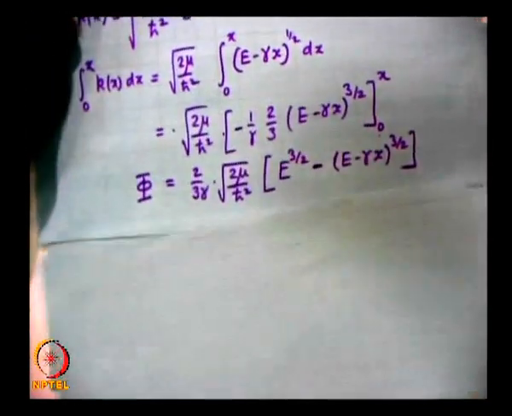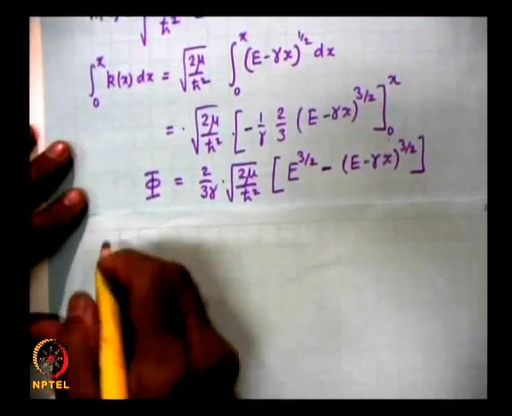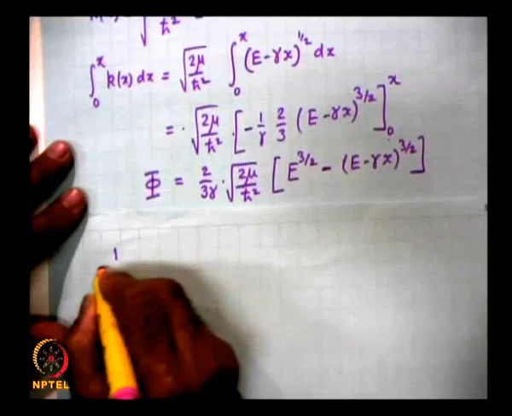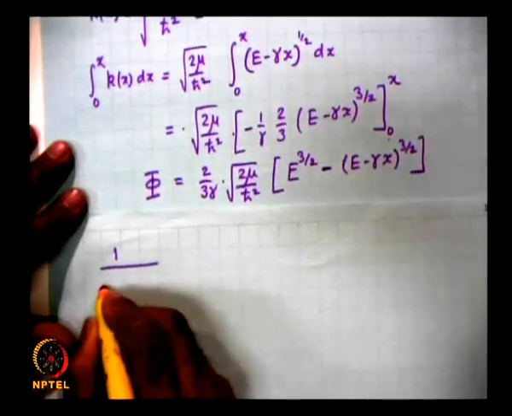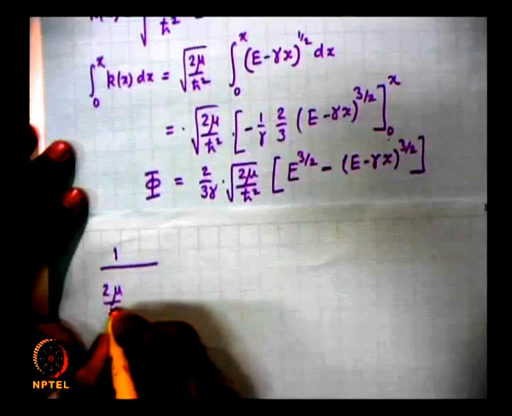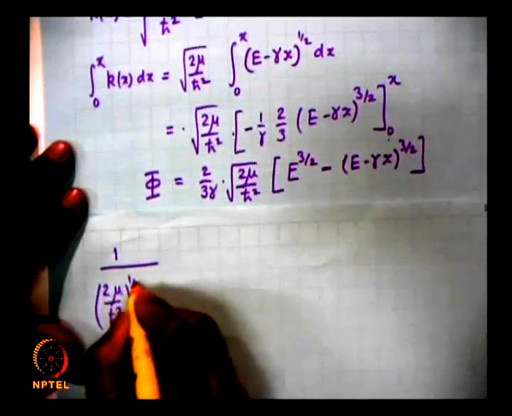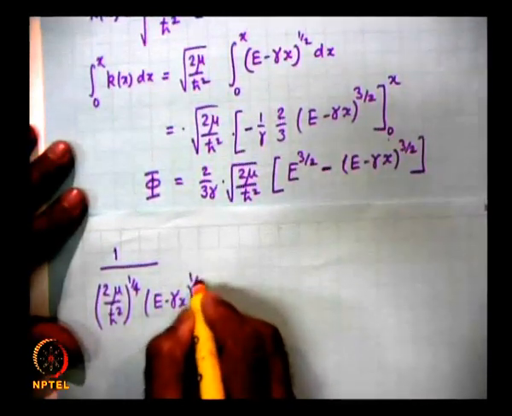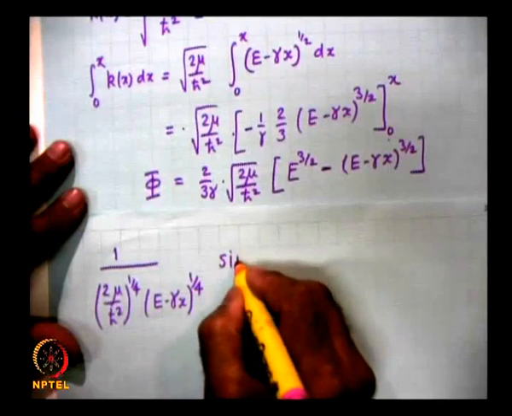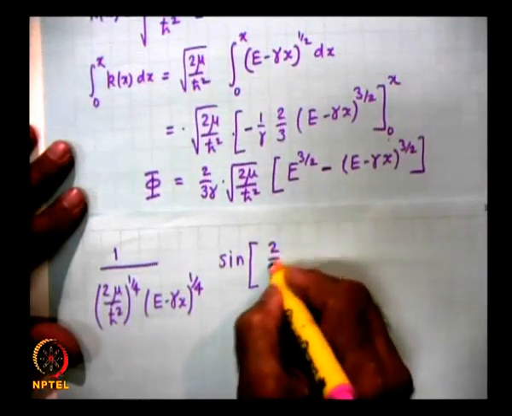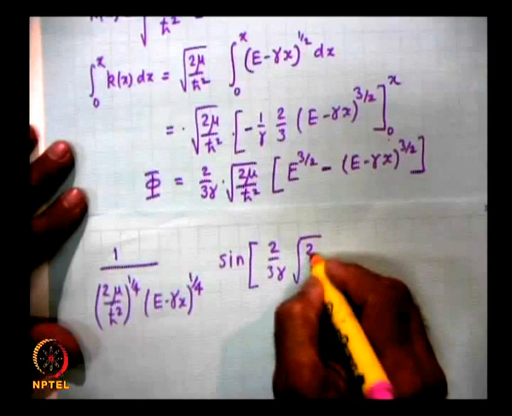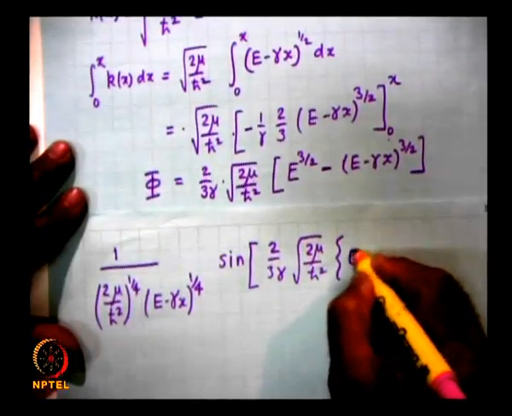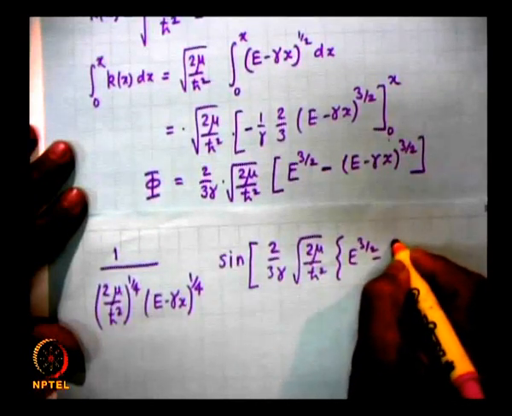So my wave function will be A by root k, and root k will be 2 mu by h cross square raised to the power of 1 by 4, e minus gamma x raised to the power of 1 by 4, times sine of 2 by 3 gamma under root of 2 mu by h cross square and e to the power of 3 by 2 minus whatever this is.